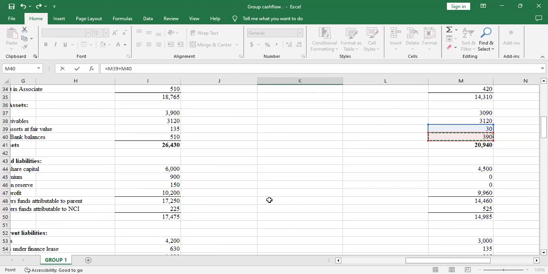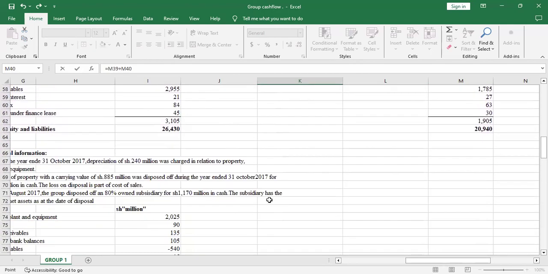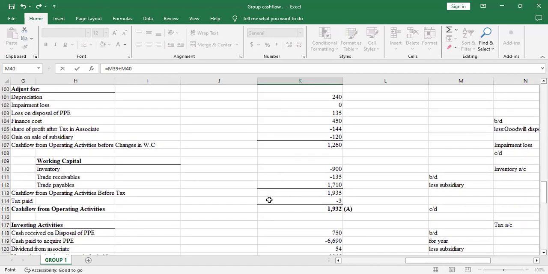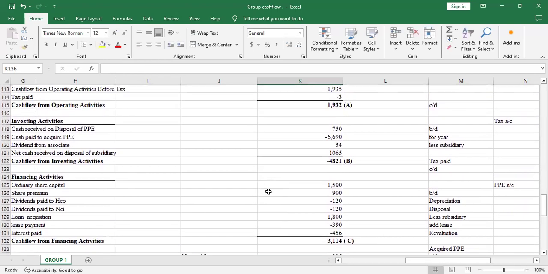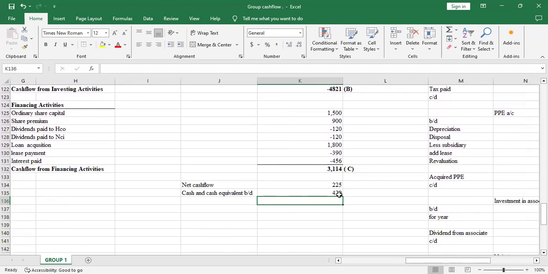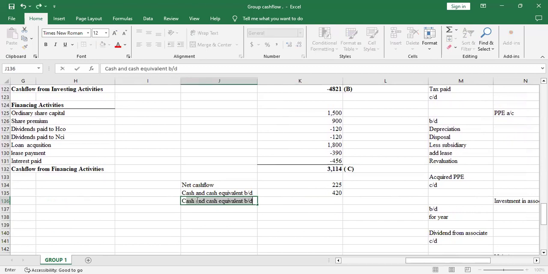So we'll add 30 plus 390 and enter. When you add this plus this, it should give you the cash and cash equivalents carried down. So the net cash flow plus cash and cash equivalents brought down should be equal to cash and cash equivalents carried down.